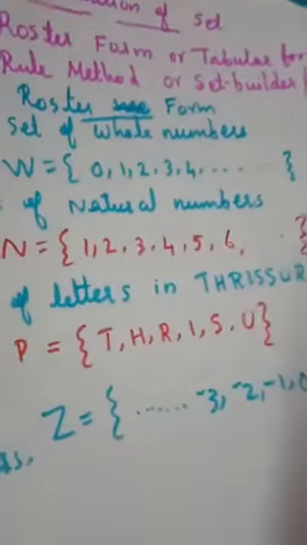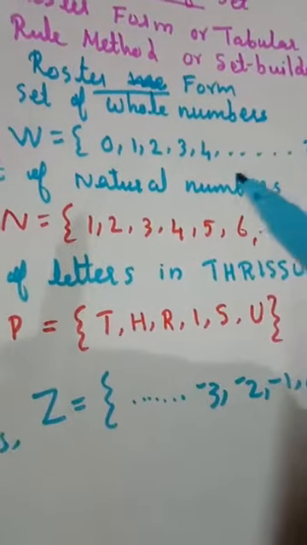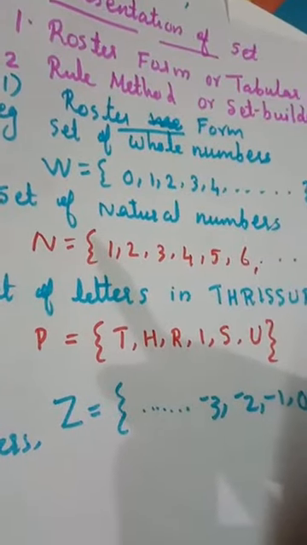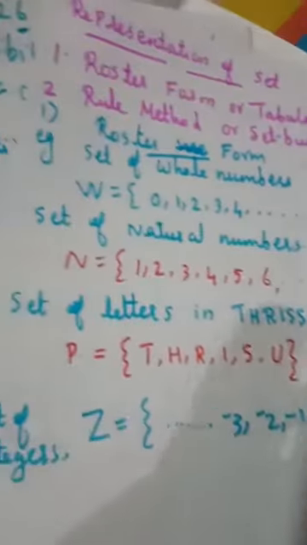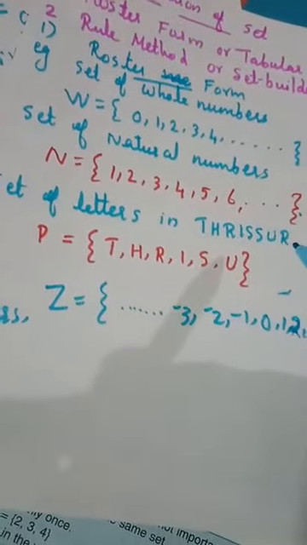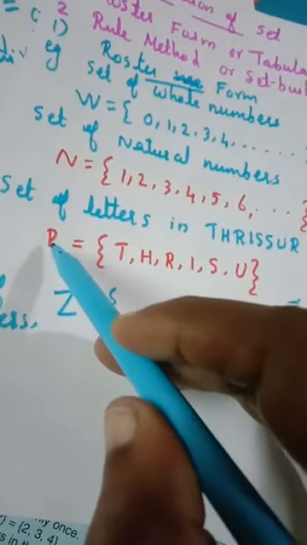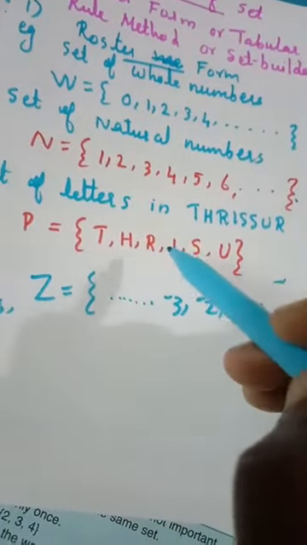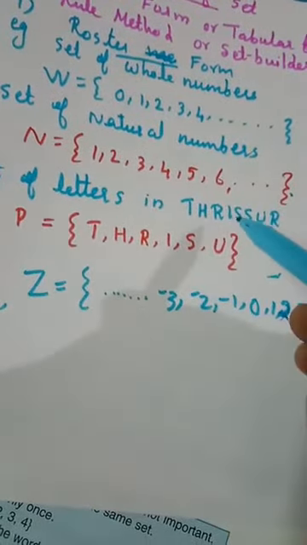When you are writing these elements, the order is not important. You can change the order. And there is no need of repetition of elements. For example, the set of letters in Thrissur. Suppose Thrissur is a place. So, capital P is equal to, in curly bracket, T, H, R, I, S, U only. Because the spelling of Thrissur is T-H-R-I-S-S-U-R.